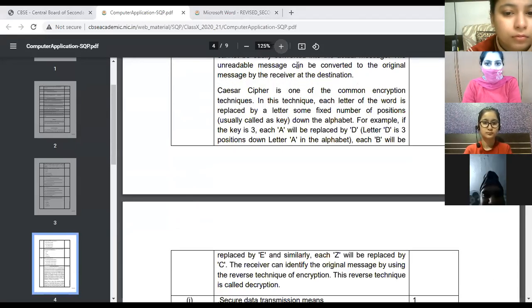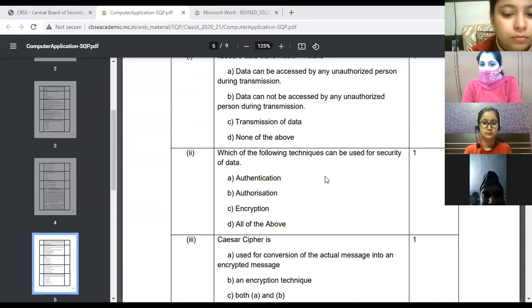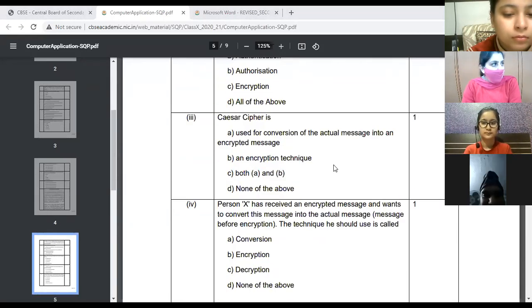Again, 7 questions will be given, out of which you have to attempt any 5. So the case study questions will be in the form of MCQ only. So that means 14 MCQs you are getting, so you have to attempt 10, right?